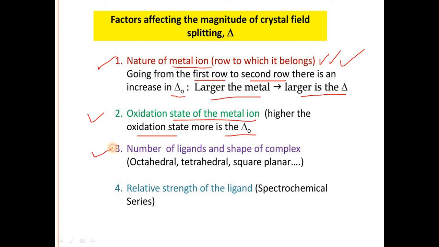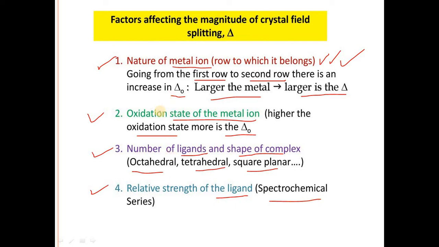Then the third factor is the number of ligands and shape of the complex, that is, the crystal field splitting mainly depends on the nature of the complex, whether octahedral, tetrahedral or square planar, which will be explained in the next slide. Then the fourth one is the relative strength of the ligand, that is, ligand strength affects the 10 Dq value, which is simply the spectrochemical series.